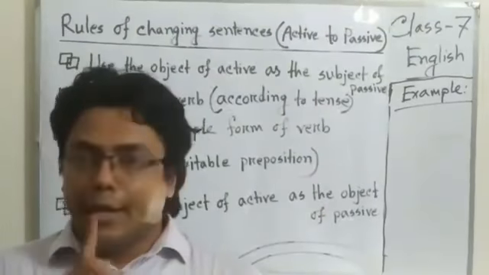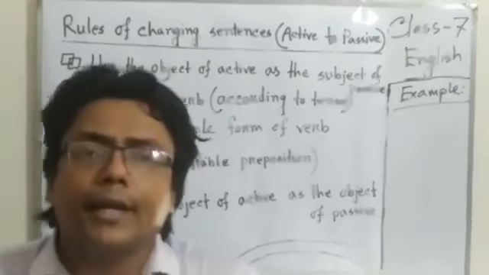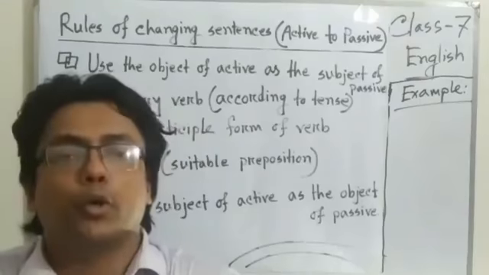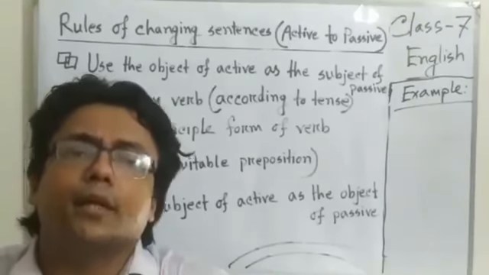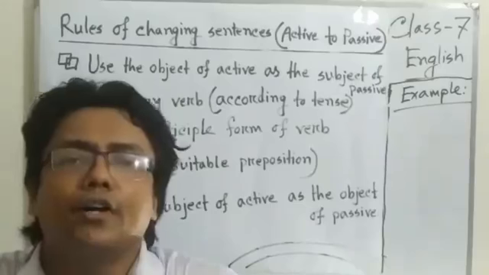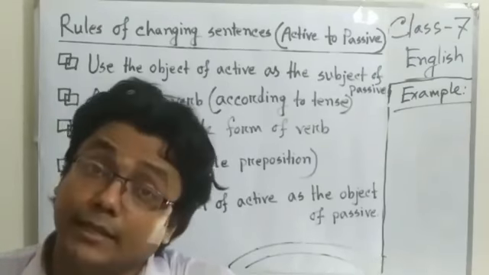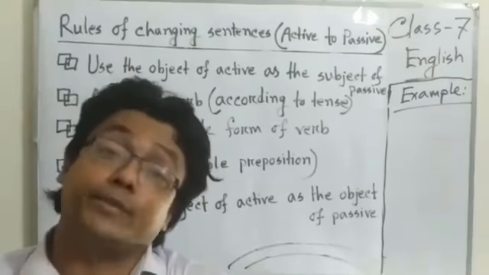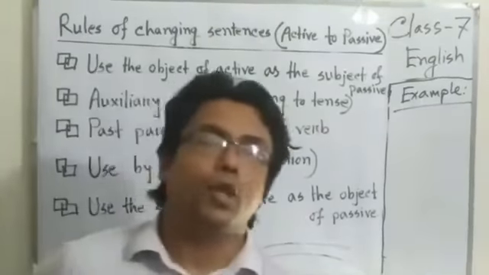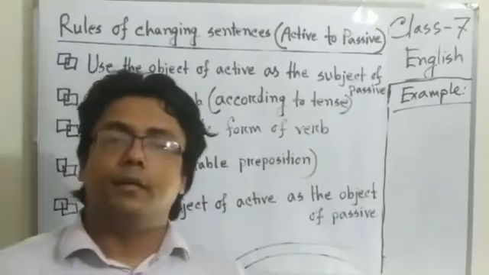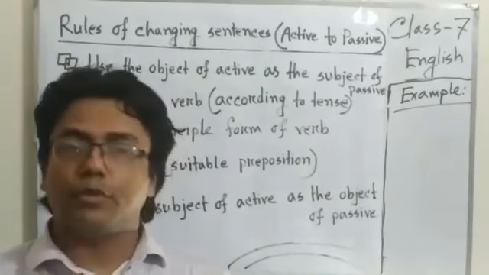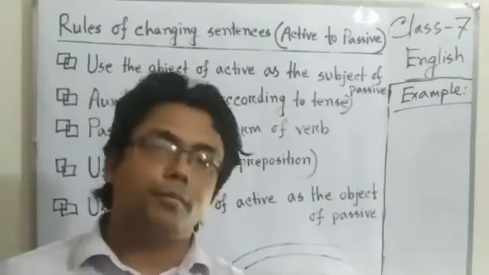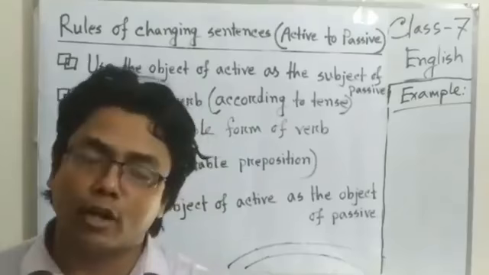Dear students, another point is that rewriting an active sentence with two objects in the passive voice means that one of the two objects becomes the subject of the passive voice, but the other one remains an object. It means when you see two objects in a sentence, you have to take one object as the subject and the remaining one remains as an object. How?